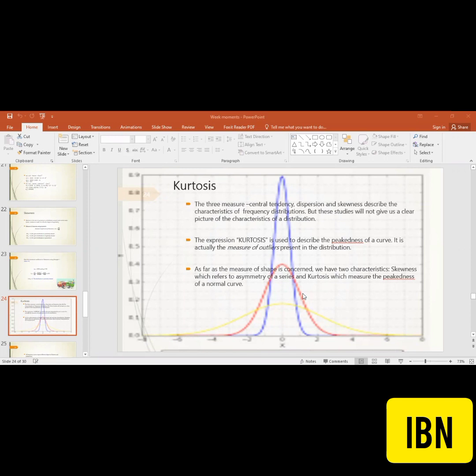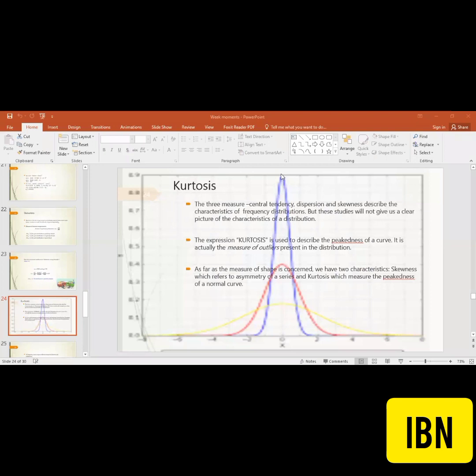Although this is the central one, which seems to be the reasonable curve. It is symmetrical, as are the blue and yellow, but it has the normal spread, and the mean is in the center. With the normal spread, this is technically called mesokurtic, or normal distribution. Every normal distribution is a symmetrical distribution, but every symmetrical distribution is not a normal distribution.